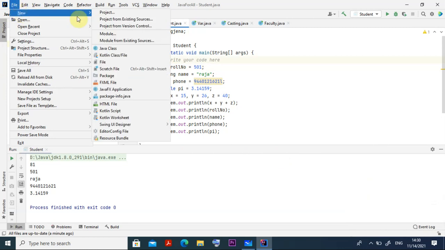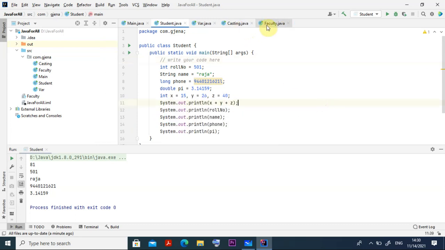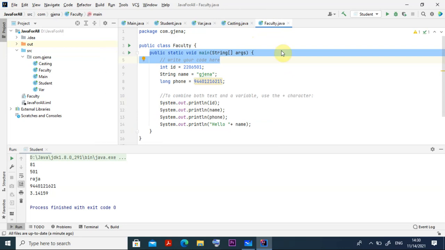Then you go to New, then you create a Java class. Just click this Java class, then you give a name here. Previously I gave Student, now I am writing Faculty, with a capital F. After writing it and pressing enter, the class will come up like this, Faculty.